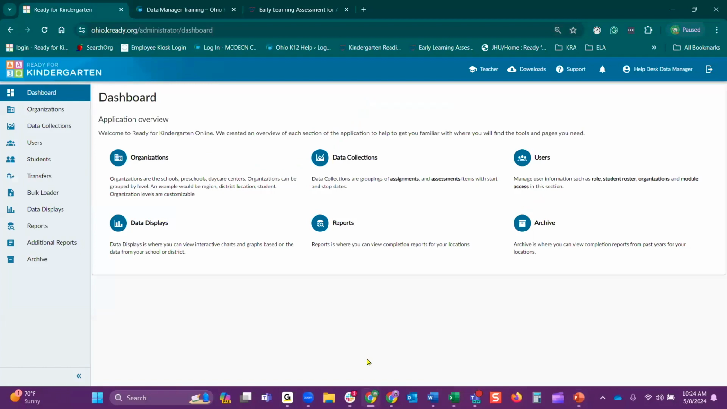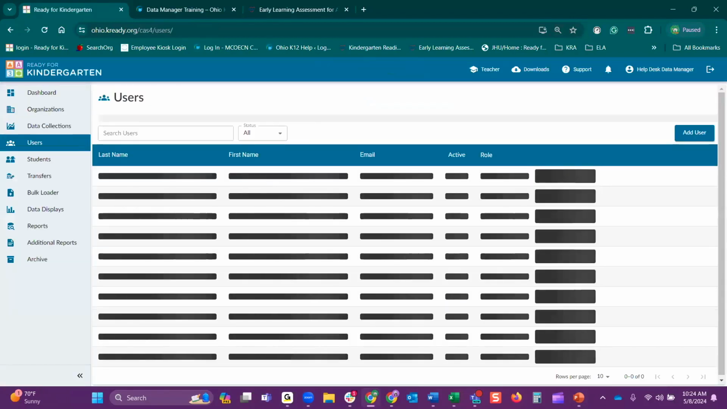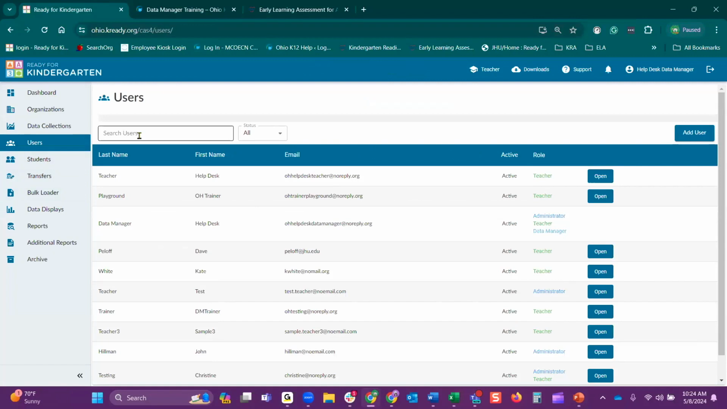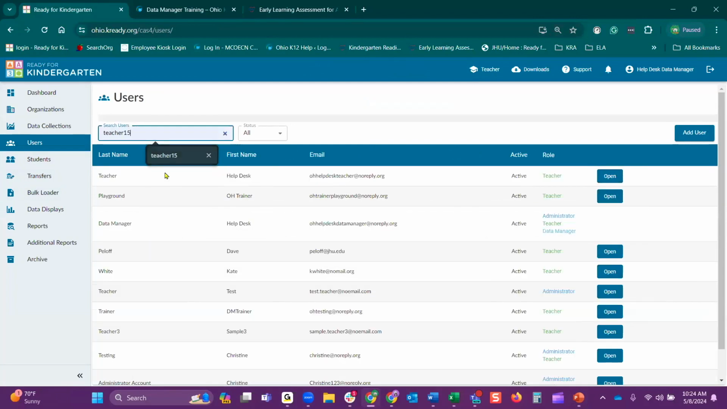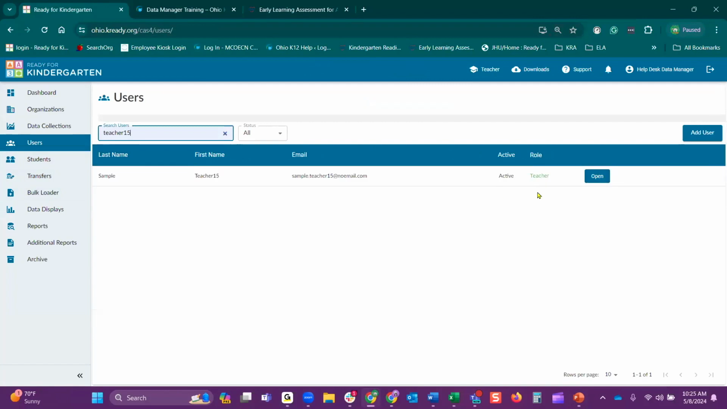I want to go live and show you how to update a user. So when you're in your KReady system, select users on that left-hand side, and you're going to search for the user that you are looking for that maybe had a name change. So I am going to look for my specific teacher, and I'm going to select open next to their name.